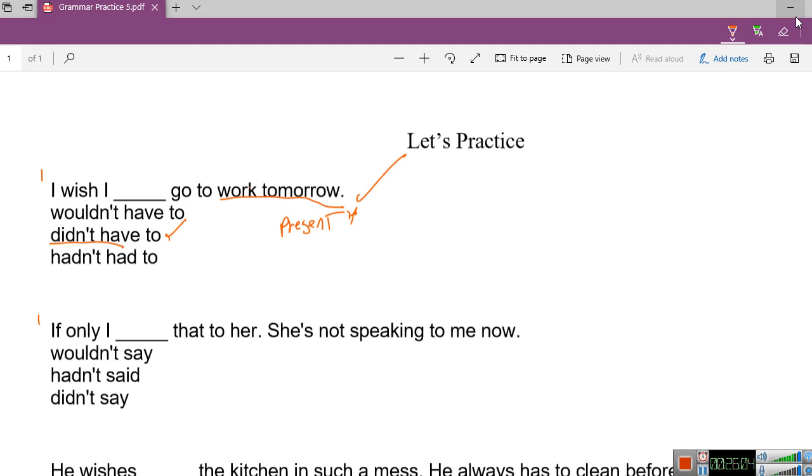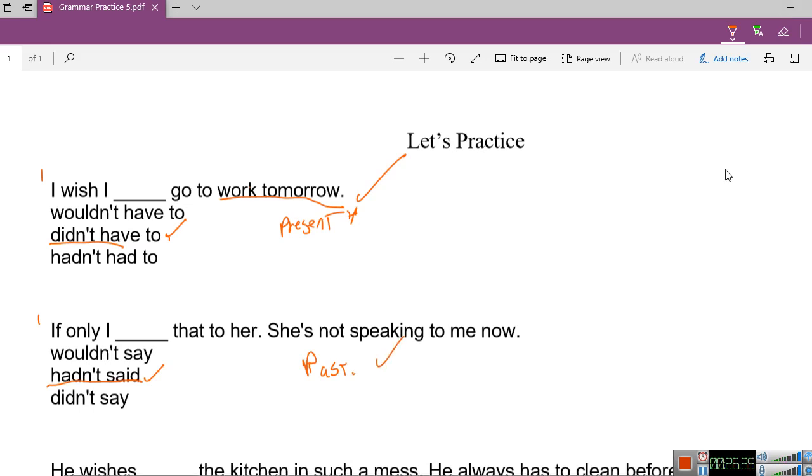If only I hadn't said that to her. Very well. And is this a past or present or an annoyance? It's a present action, but it's as a result of a past action. Something that she wishes to change in the past, right? Very well.